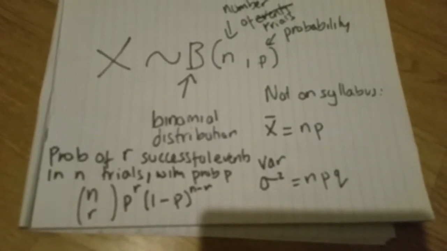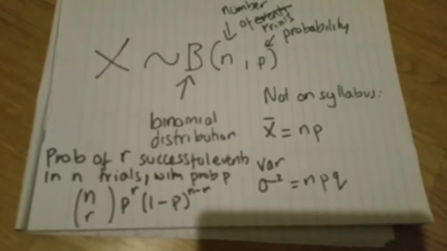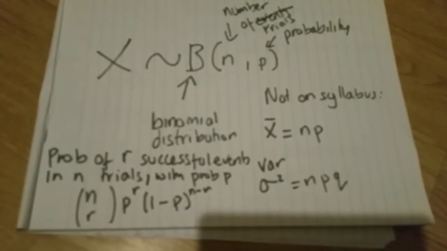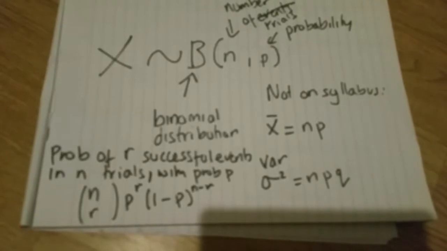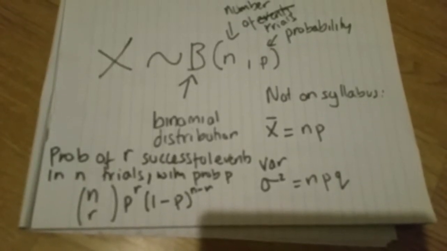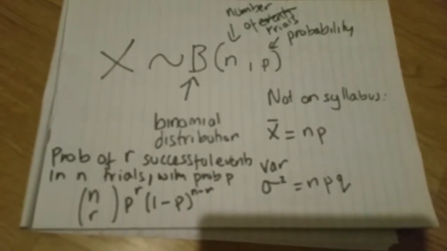What's on the left is really important though. That's the actual formula we're going to be using throughout. And that says the probability of getting R successful events in N trials. So basically, if it was tossing a coin and heads is your successful event, and you say, okay, I'm going to toss it 6 times, what's the chance of me getting, say, 3 heads?